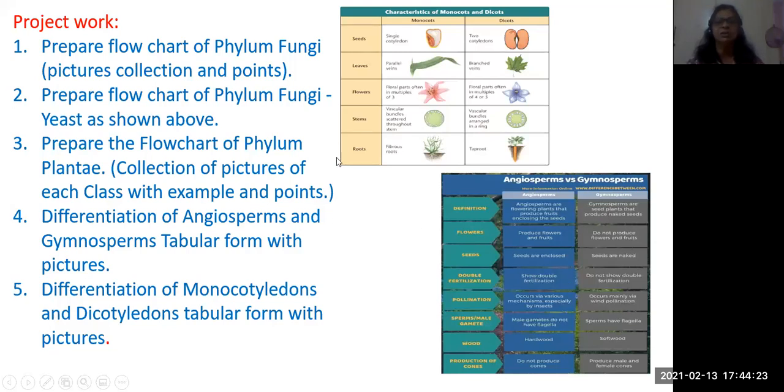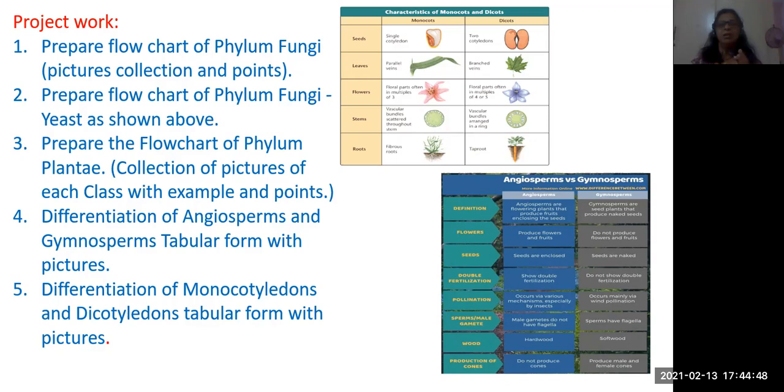And I have given project work. Collect the phylum fungi pictures and prepare them on a chart or as a refill book, paste them and write the points about that also.